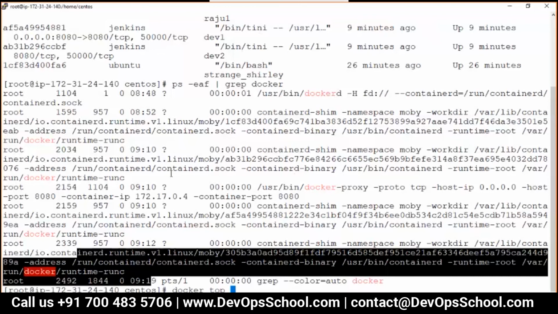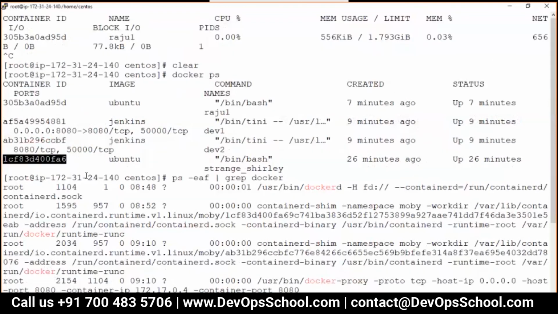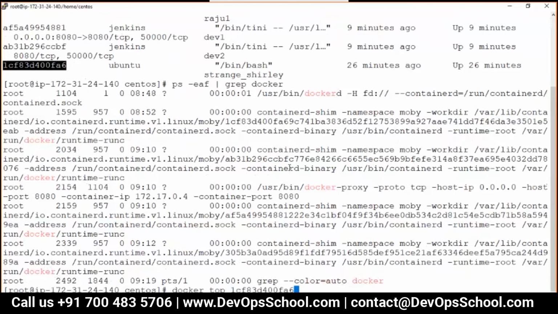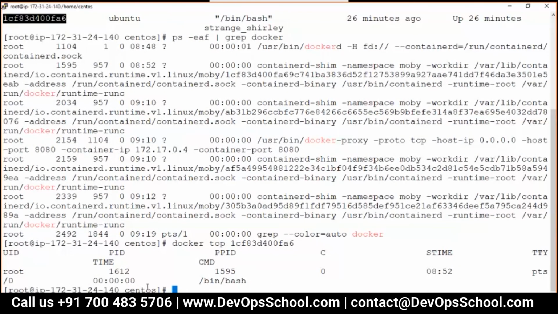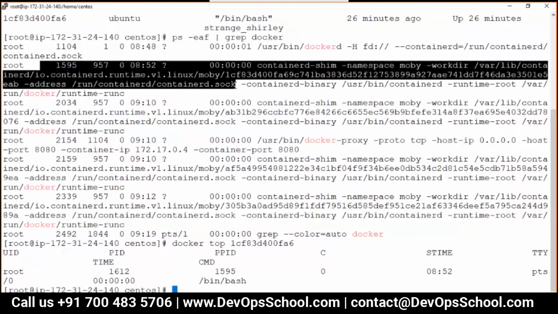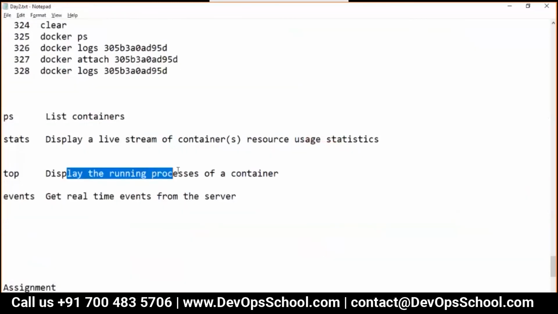So guys, if you want to know which process ID this container 1CF has in the host machine, you can find out. So here 1595, which one is this? Here it is. Look at this. It will tell you the host PID and PPID of that particular container. So the top command is very helpful to trace back the host PID and correlate that. These are informational commands actually, guys.